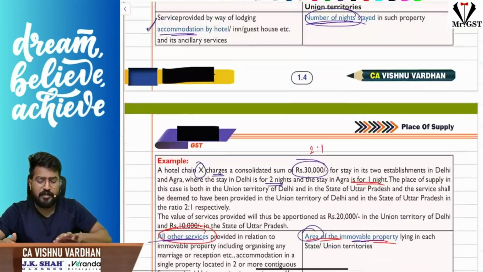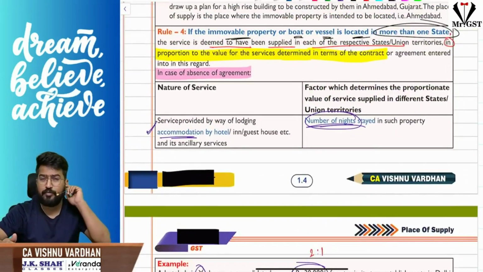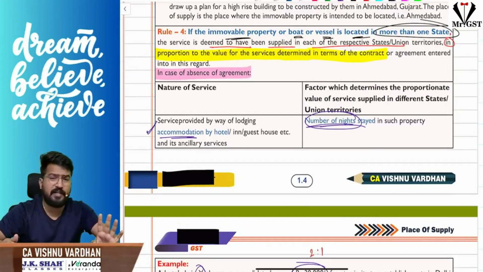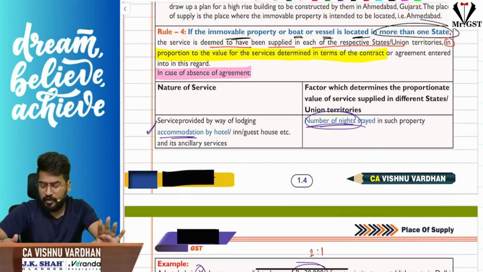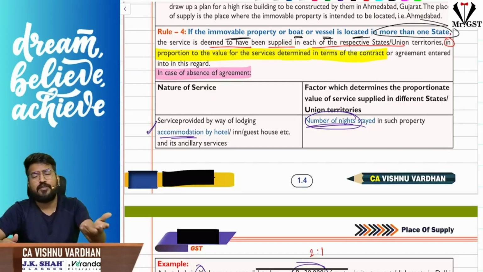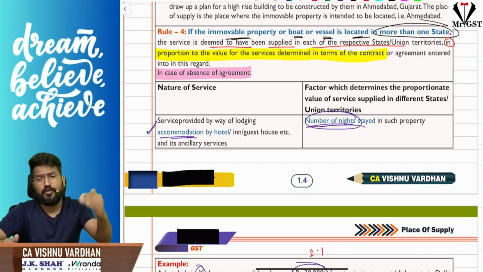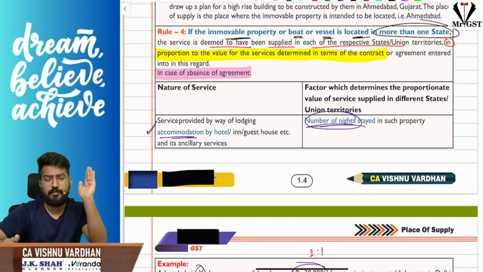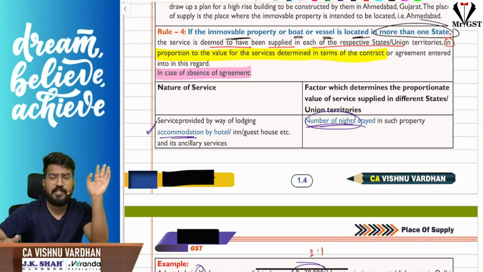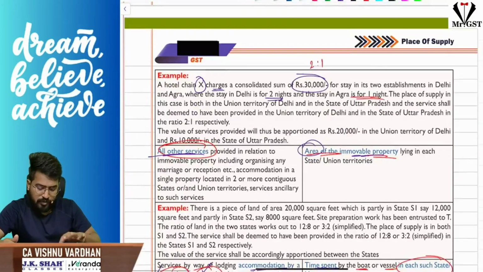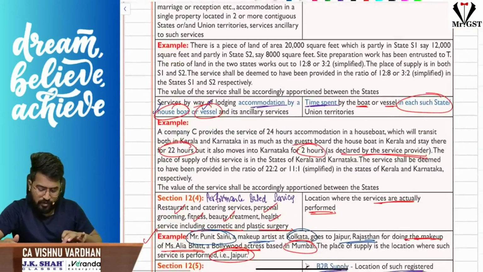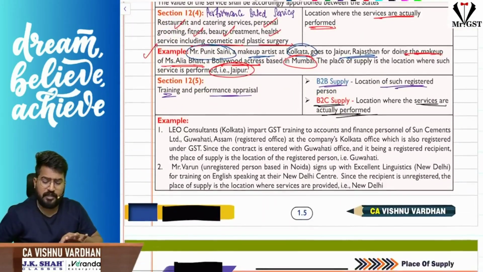I repeat, if it is place of supply related to immovable property, the location of the immovable property will be treated as the place of supply. If the immovable property is located in more than one state, each state will be taken as a place of supply. Okay, and how do you apportion the value? Sir, based on the agreement. Agreement is not there now. Rule 4 says if it is accommodation, number of nights; if it is a houseboat, time spent in the day based on the hours; and if it is any other case, area of the immovable property in each state. Based on that, you have to apportion the place of supply. That is Section 12 subsection 3 for you.